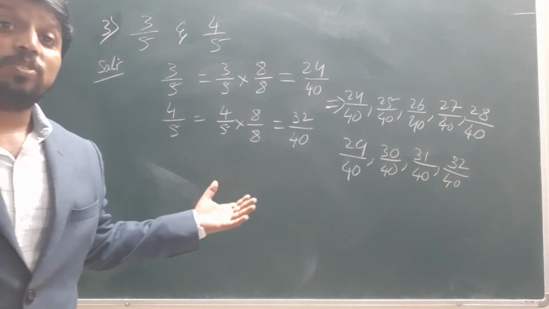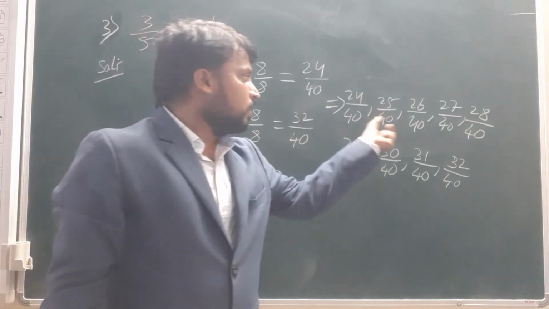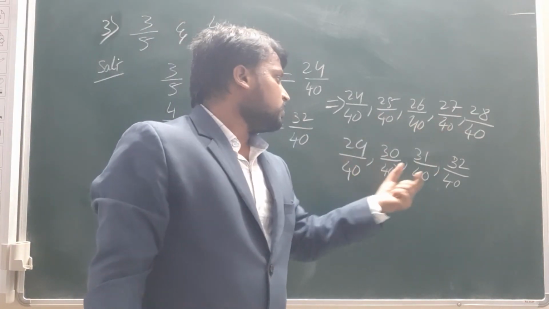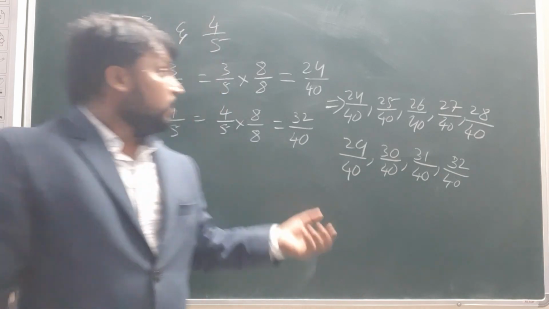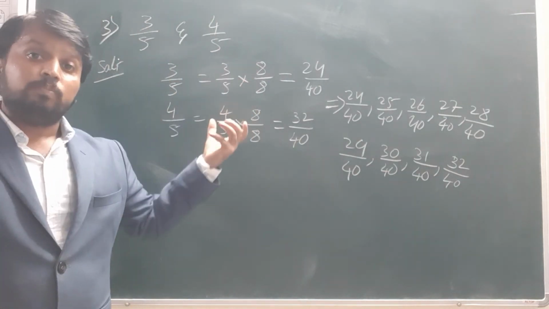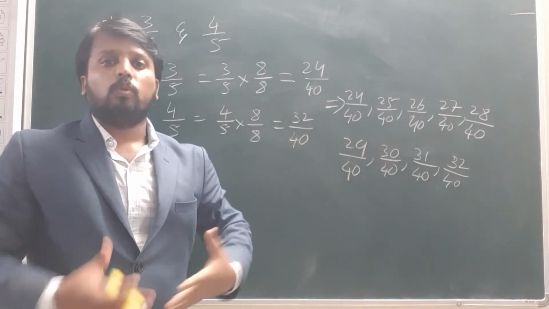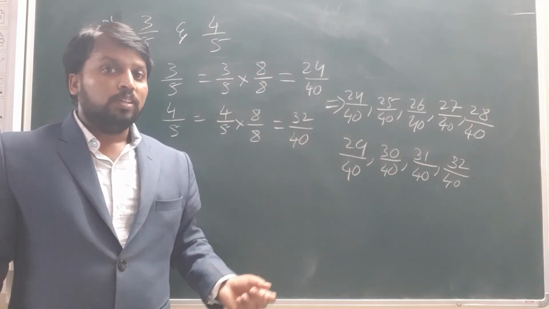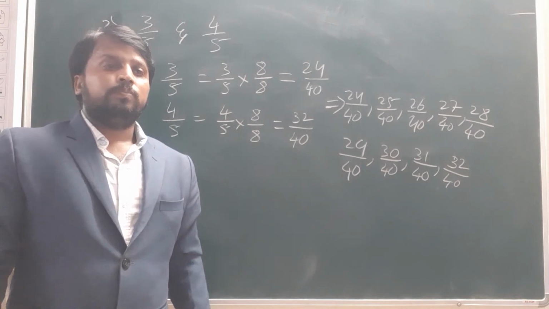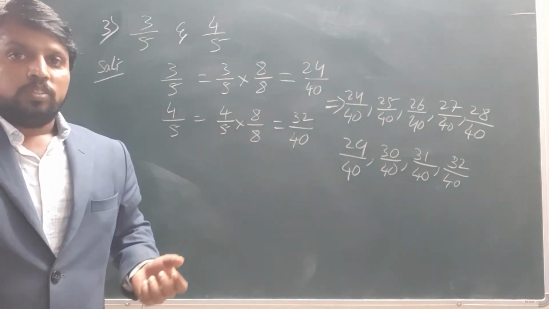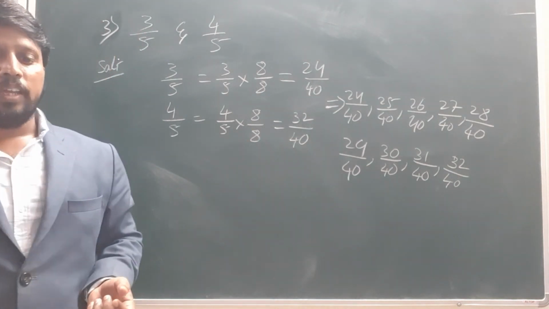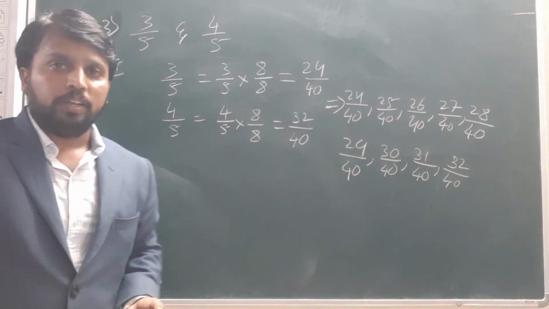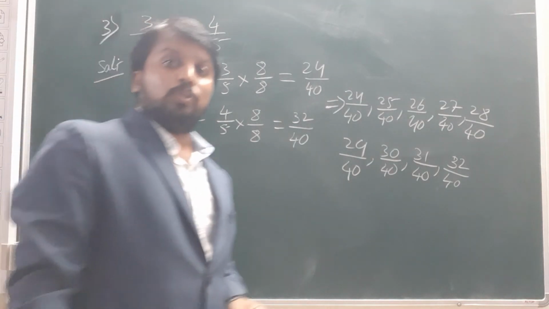Right? See, they asked only 5, but how many have we written here? 1, 2, 3, 4, 5, 6, 7. If we take bigger numbers here, we will get more rational numbers between these two. Okay? So this is the third answer. Third one, solution.